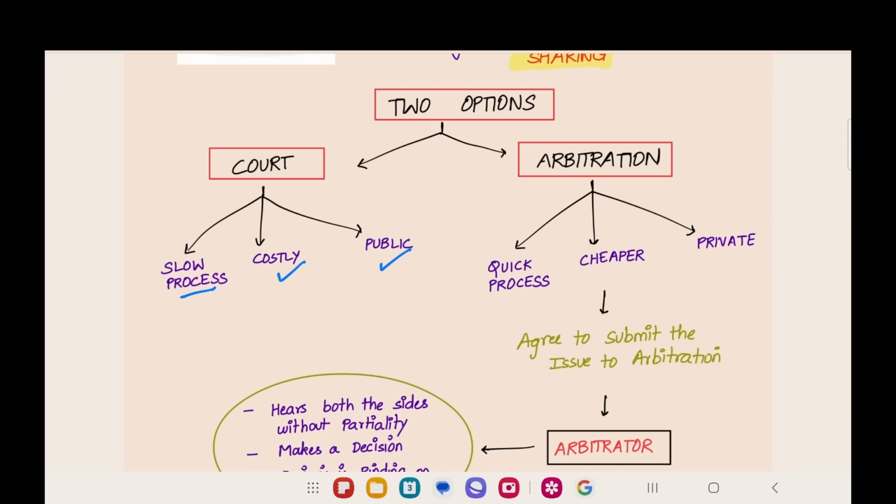Now, arbitration has advantages. It is a very quick process. We are going to appoint an arbitrator. He will decide the case quickly. It will not take years to complete the case. And it is cheaper. Instead of paying two lawyers separately, they can appoint an arbitrator and pay fees to the arbitrator alone. And it will be private. Only three persons will know about this problem: party 1, party 2 and the arbitrator. No outsider can learn about this problem. These are the advantages of arbitration and this is the disadvantage of court. Now you can know which side is advantageous and select accordingly.